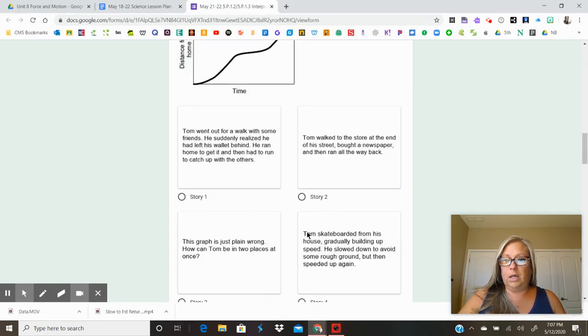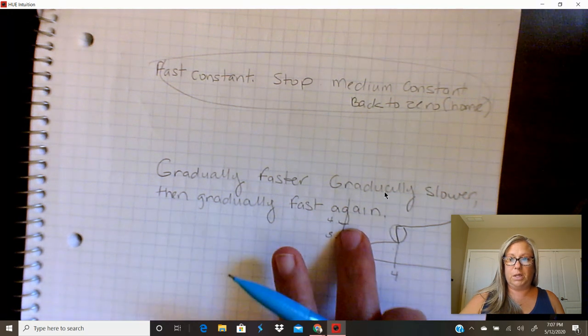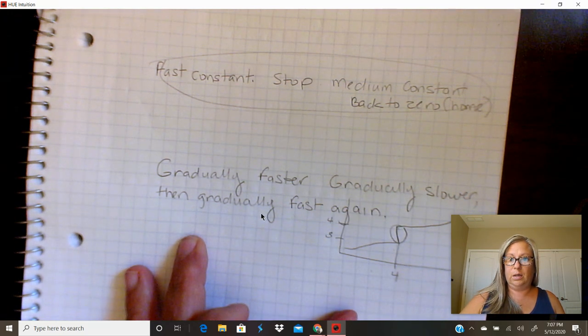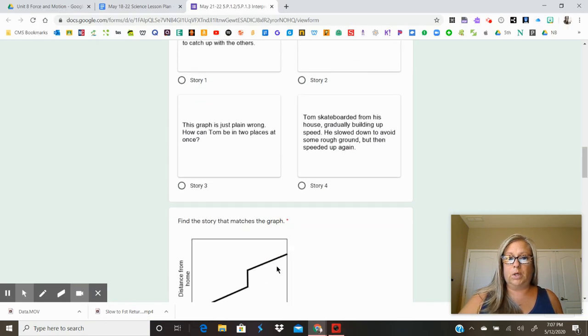Let's see this. Tom skateboarded from his house, gradually building up speed. He slowed down to avoid some rough ground and then speeded up again. Is that what we said? Go back and double check what I wrote. Gradually faster, gradually slower, gradually fast again. Seems like we maybe found our right answer for that one. All right, let's go to the next one.